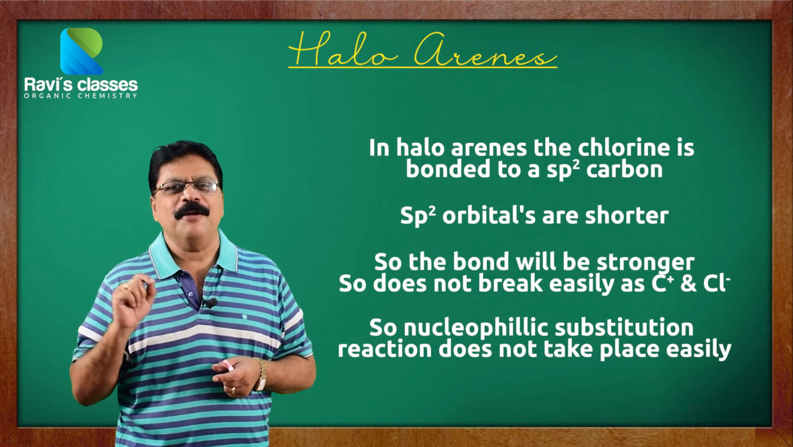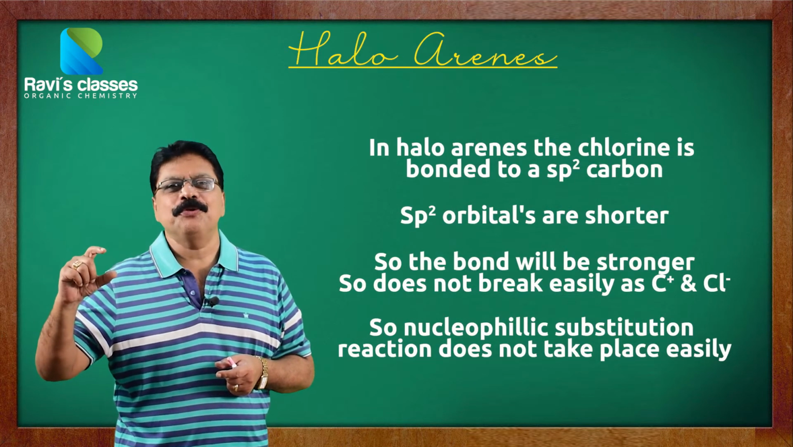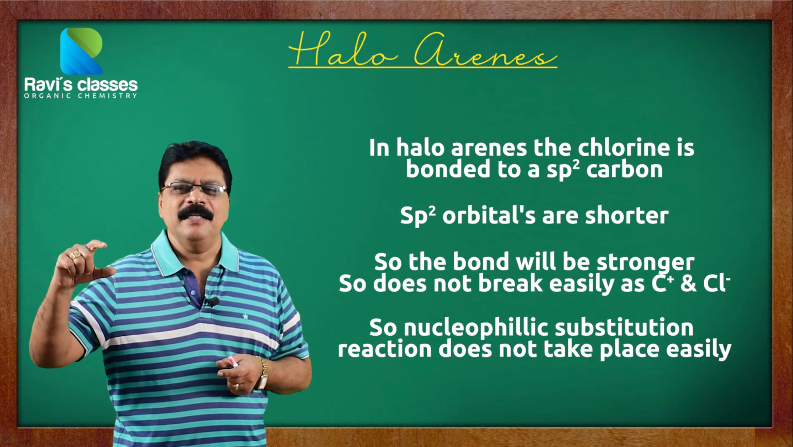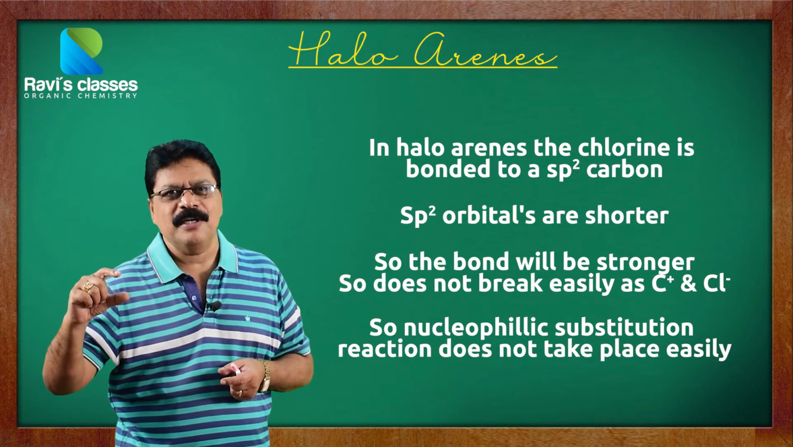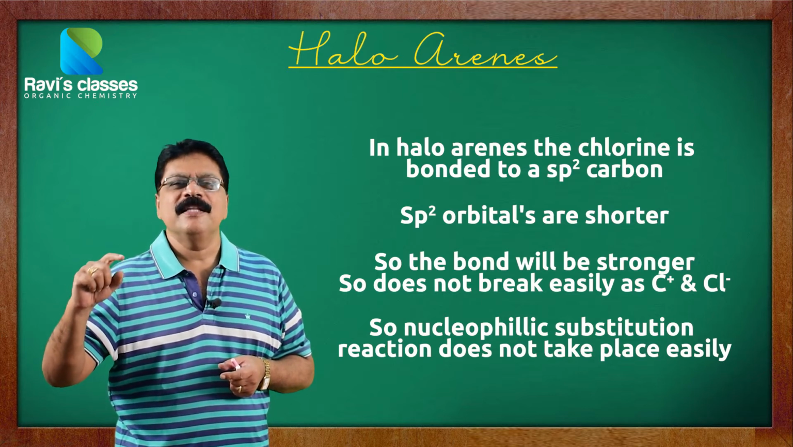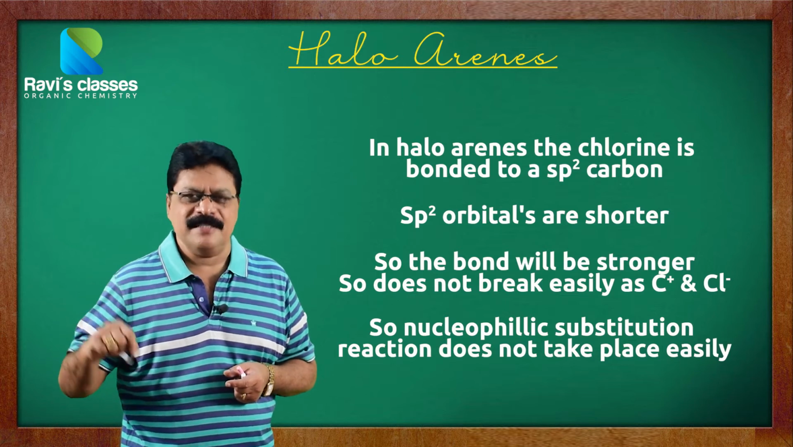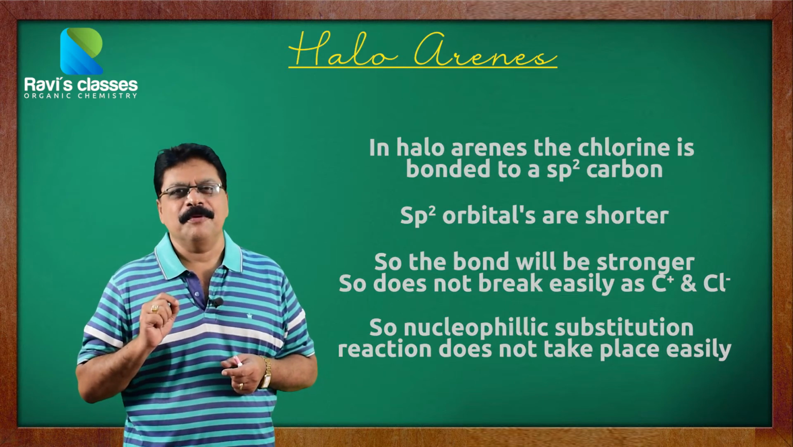Whereas in the case of aromatic compounds, it is an sp2 carbon-halogen bond. The sp2 orbital is slightly smaller in size, therefore the bond is stronger, therefore it will not cleave easily. So it shows nucleophilic substitution reaction less, or in very little amount.